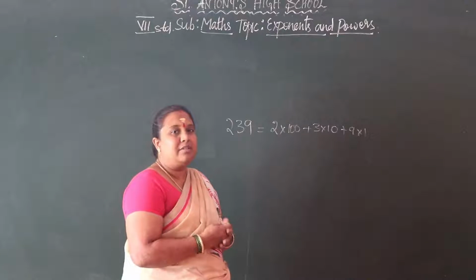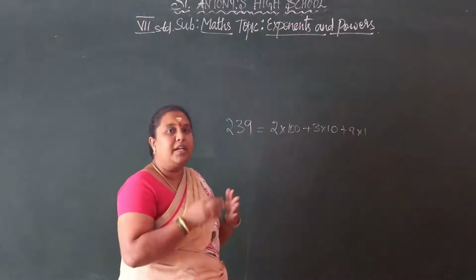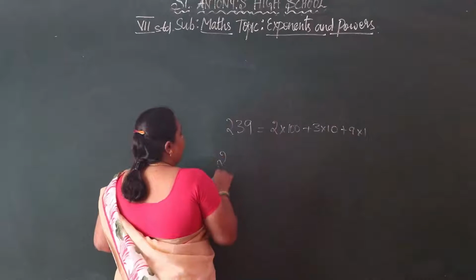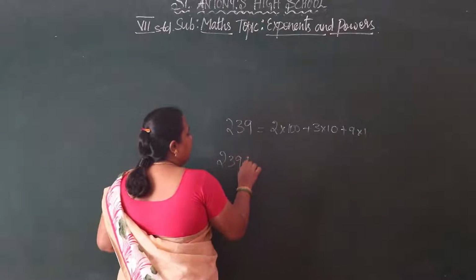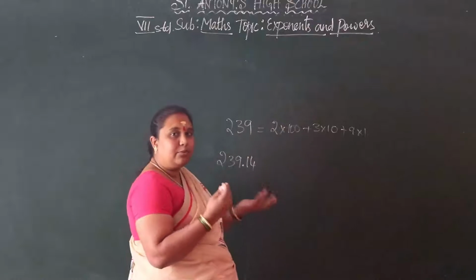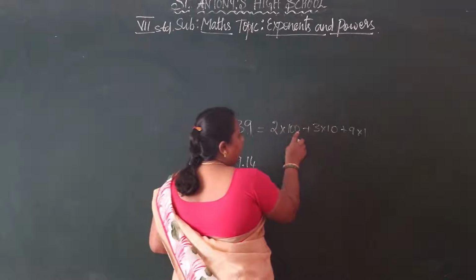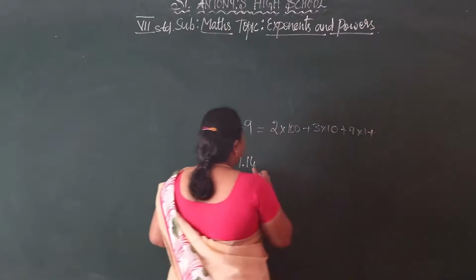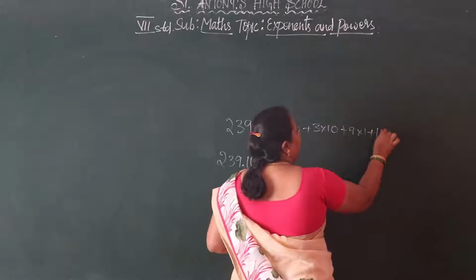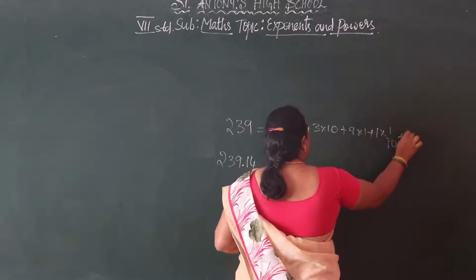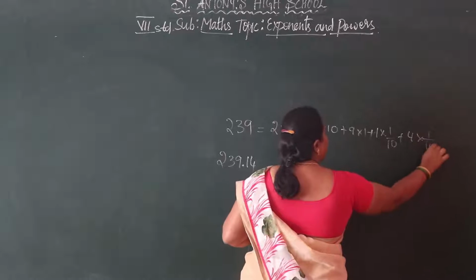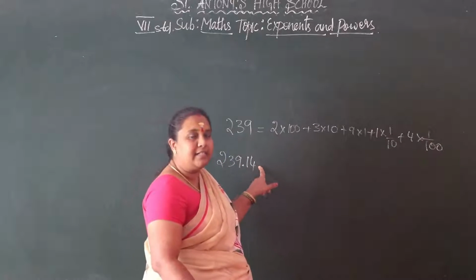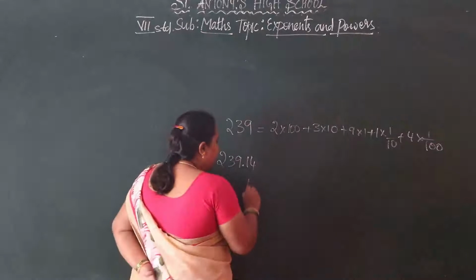And in rational numbers, we saw how to write the expanded form for decimal numbers also. If there is a decimal number 239.14, we have to write the expanded form as 2 into 100 plus 3 into 10 plus 9 into 1 plus 1 into 1 by 10 plus 4 into 1 by 100.